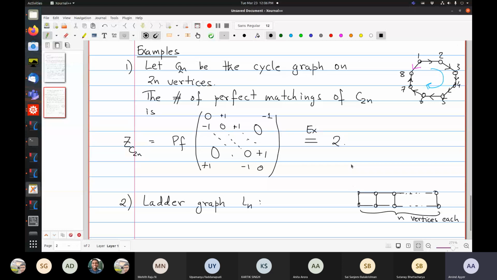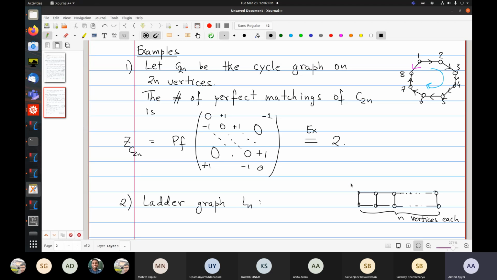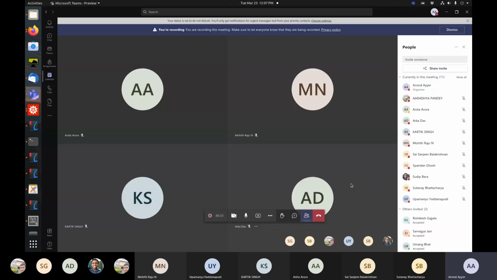Again, you can find an orientation which is naturally induced from the labeling and which is clockwise odd. If you label things the right way, it automatically falls out. Can you think of an orientation, or just a labeling? Tell me a labeling which will do the job.